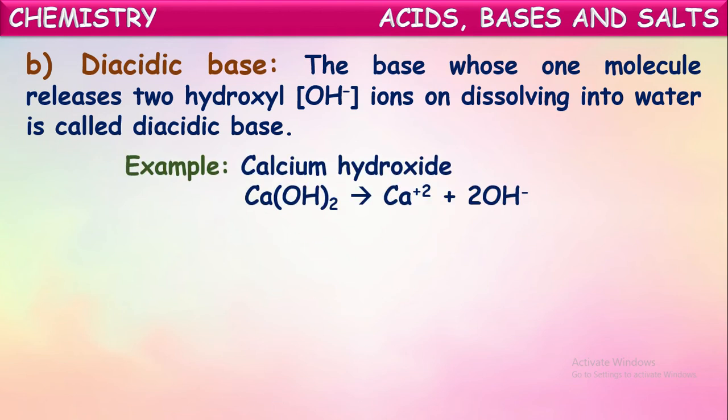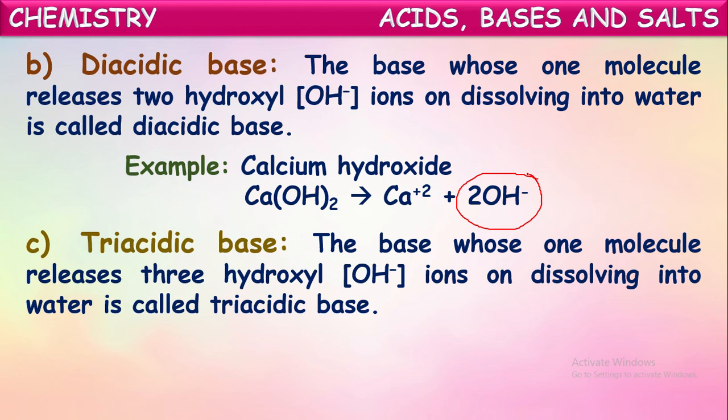For example, calcium hydroxide, magnesium hydroxide, etc. On dissolving in water, each molecule of these bases furnishes two OH minus ions. So such kind of bases which produce two OH minus ions or hydroxyl ions on complete dissociation in water are called diacidic bases.